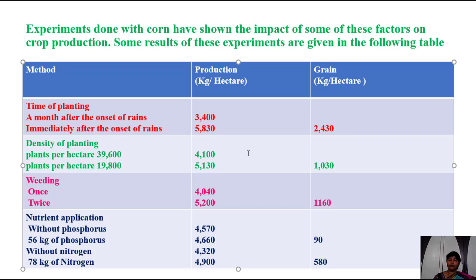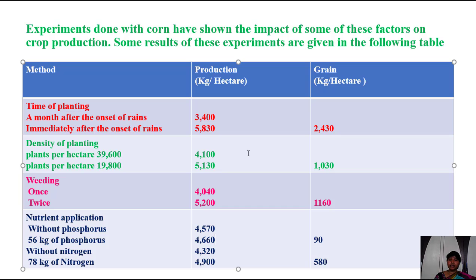We have to sow the seeds immediately after the rains. We have to maintain some particular space between plants. We have to take out the weeds twice, and if they are more in the crop fields, we have to do it one more time. Definitely we have to apply phosphorus, nitrogen, potassium, and whatever minerals are required to the soil. If we follow all these conditions, then our crop production will be very high.